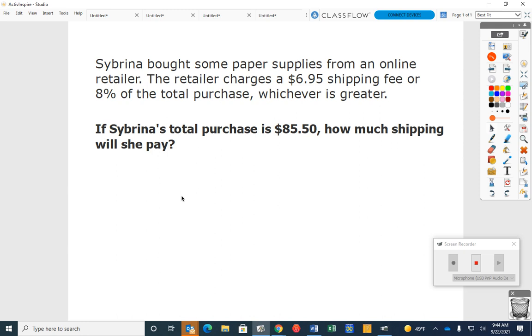Okay, so we've got to figure out the shipping part of this, right? In other words, the retailer charges a $6.95 shipping fee or 8%, whichever is greater. Okay, so we need to figure out whether she's going to pay 8% or $6.95, whichever one is more. So what we need to find is what 8% of what is. Anybody?